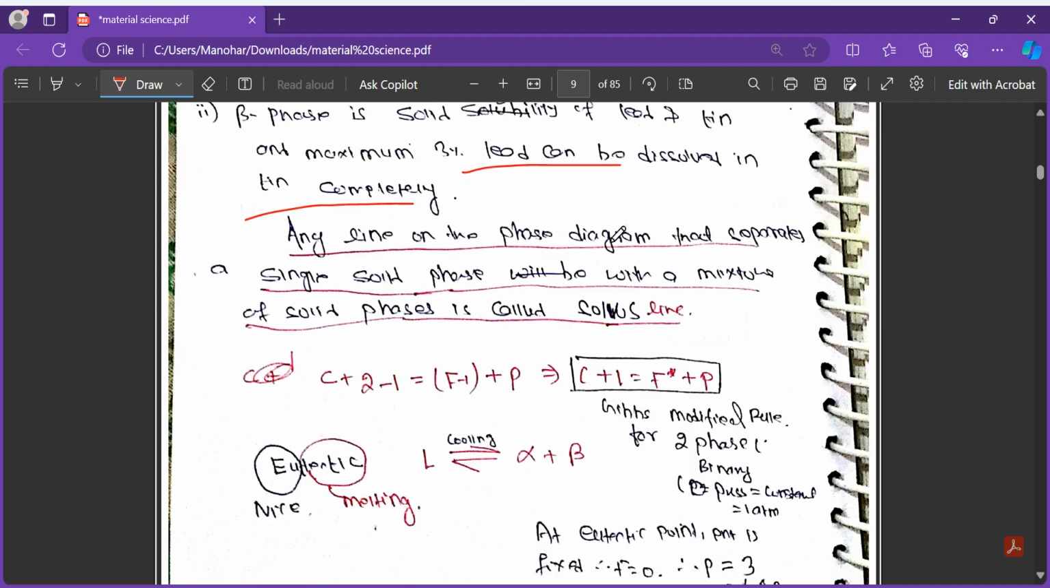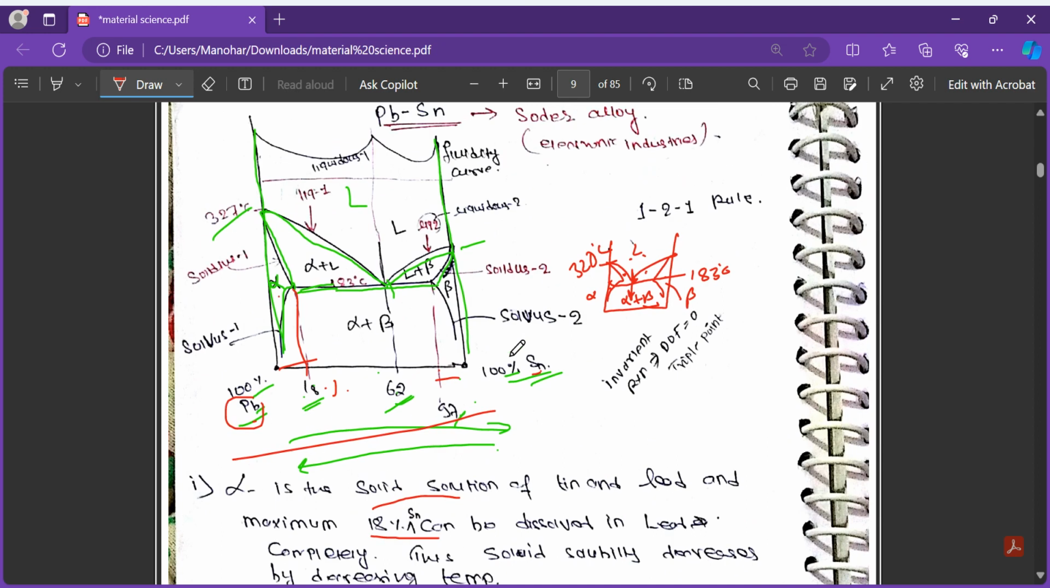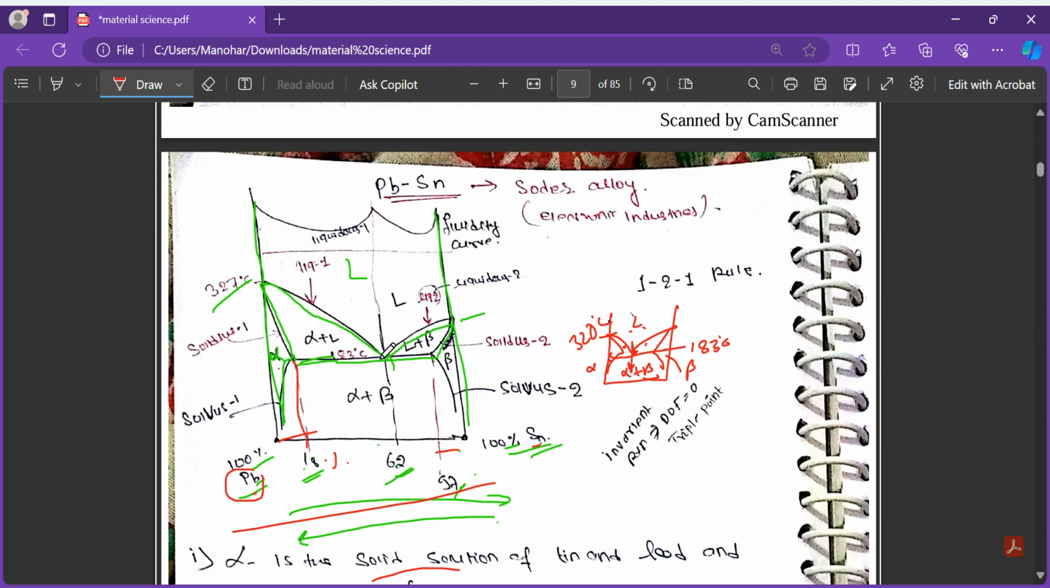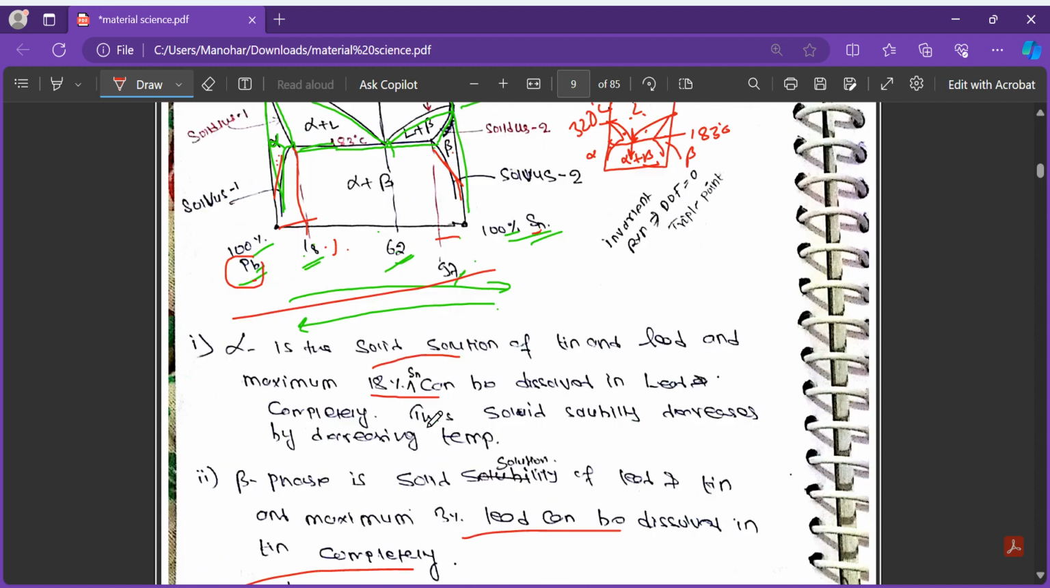Now, any line on the phase diagram that separates a single solid phase from a mixture of solid phases is called the solvus line. So, solvus line means what? Any line that separates a single phase from a two-phase mixture. So, where is the solvus line? Is this the solvus line? See why? It is because this is such a line which will separate one solid from a mixture of two solids. So this alpha is a solid, beta is a solid, and here alpha plus beta. So this is a solvus line.